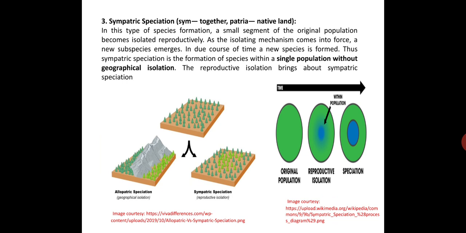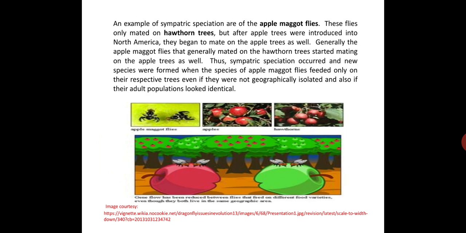Sympatric speciation is the formation of species within a single population without geographical isolation. Reproductive isolation brings about sympatric speciation, that is, the genetic polymorphism occurring in the same population without a geographic barrier causes reproductive isolation and leads to the formation of new species. Now, here is a good example of sympatric speciation. An example of sympatric speciation is the apple maggot fly.